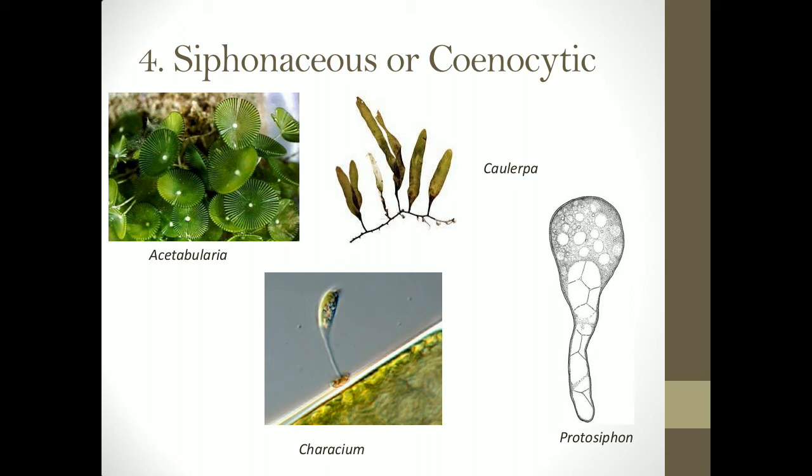In some cases the thallus is so elaborate that it mimics the shoots of aerial plants, or it looks like ferns. That is, it will be differentiated into creeping structures and holdfasts. As you can see over here, there will be something that is a holdfast to the substratum. It is attaching to the substratum, but all of it is just one single cell. Examples include Acetabularia, which is over here, or Caraceum, Caulerpa, Protosiphon. These are very good examples of cenocytic algae or siphonaceous algae.